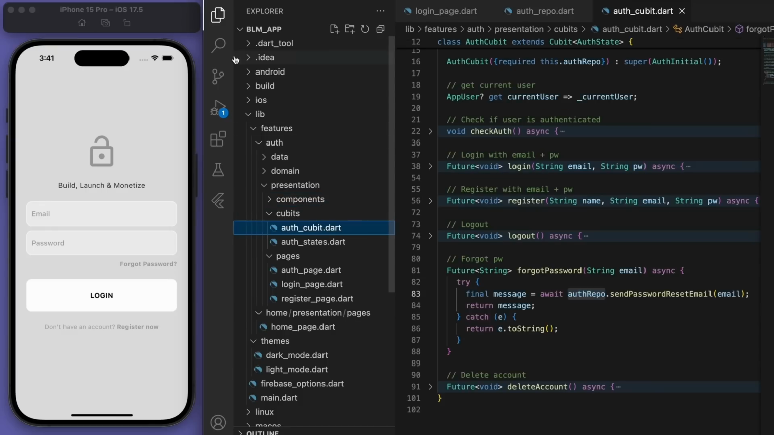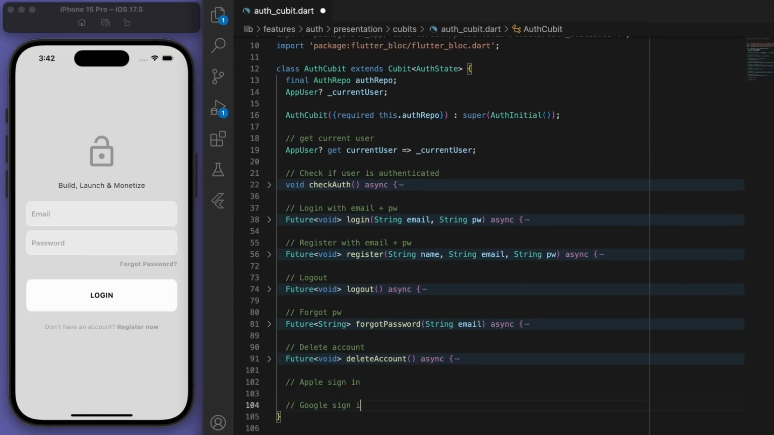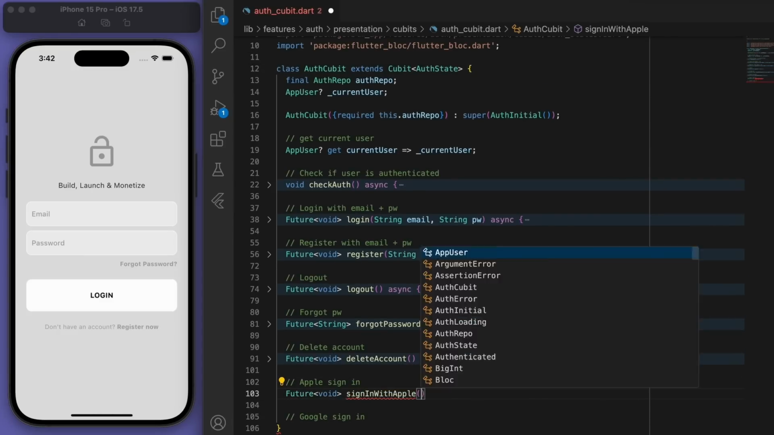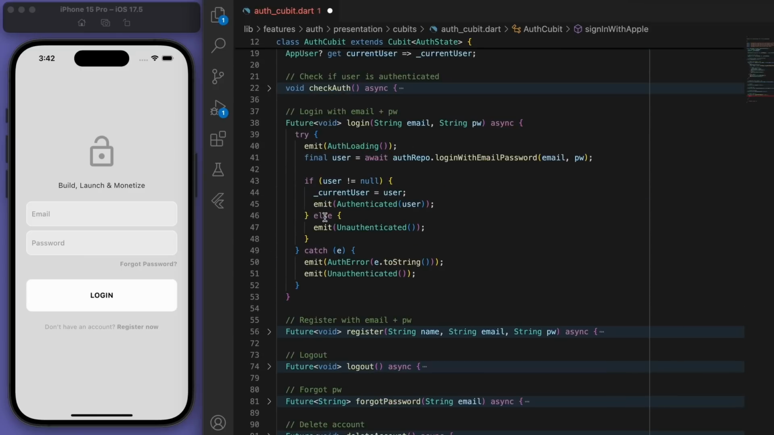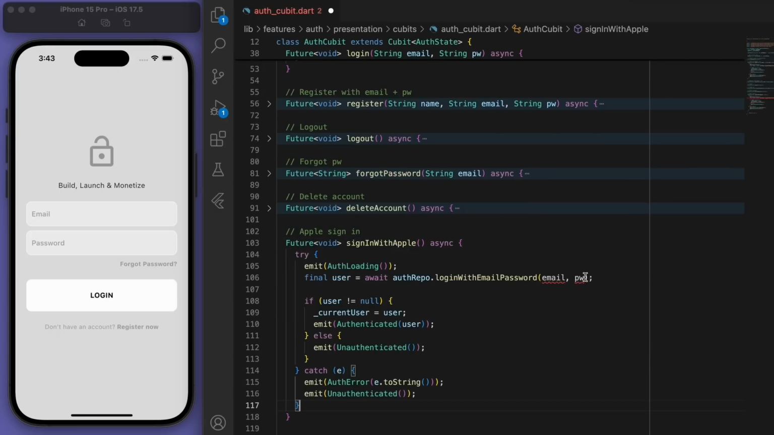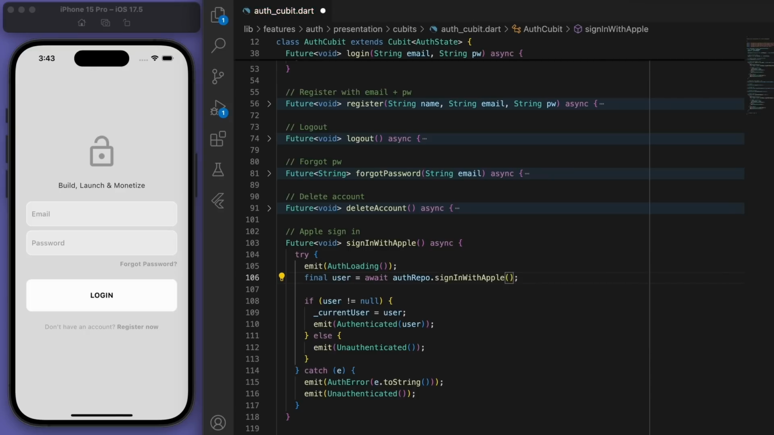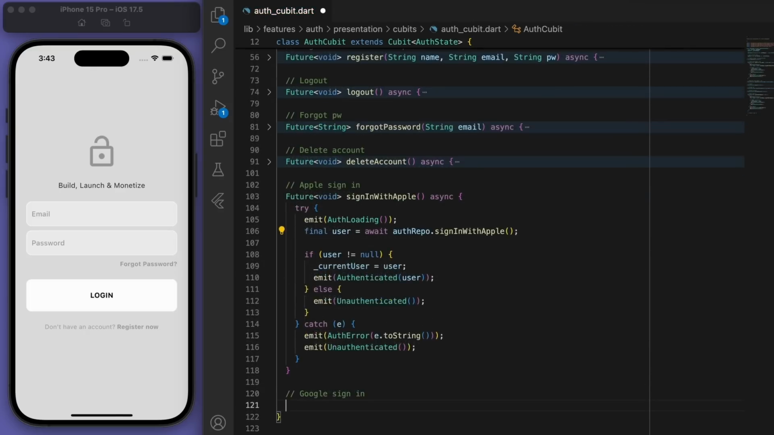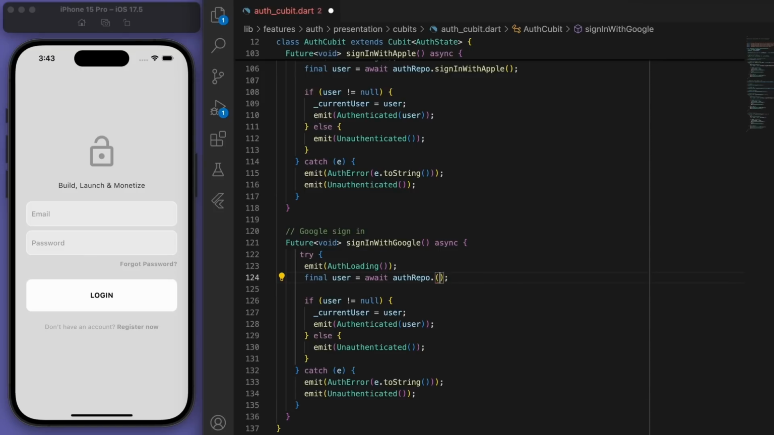So go to your auth cubit, and we now need to fill out these couple of methods for the state management. For this cubit, it's very similar to when we log in, right? So I'm just going to copy that method, and all we need to change is when we're calling the auth repo, just call the appropriate method. So sign in with Apple, and everything else should be the same. And for Google as well, just go to the auth repo and say sign in with Google, and all of the other state management stuff should be the same.